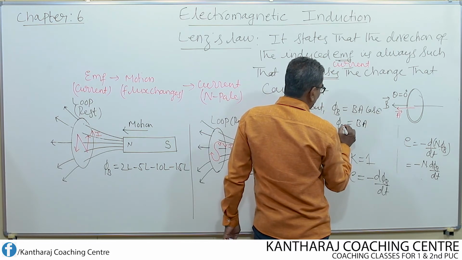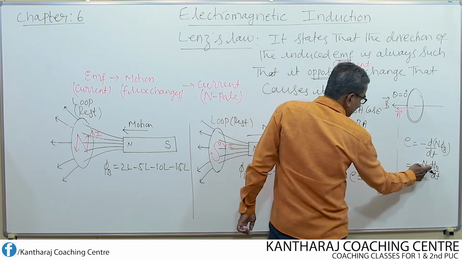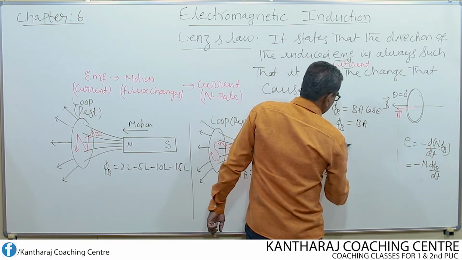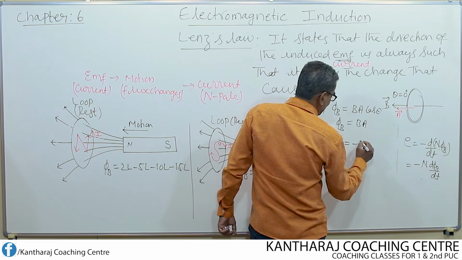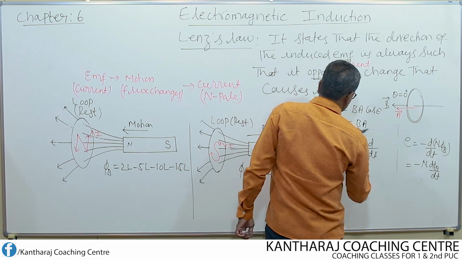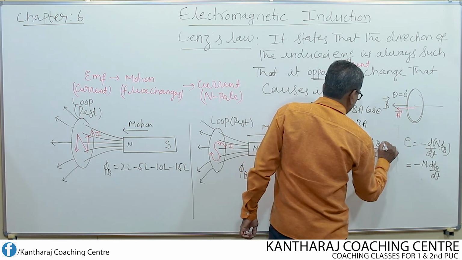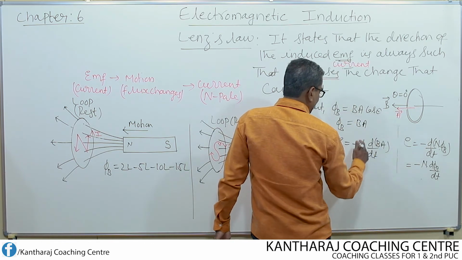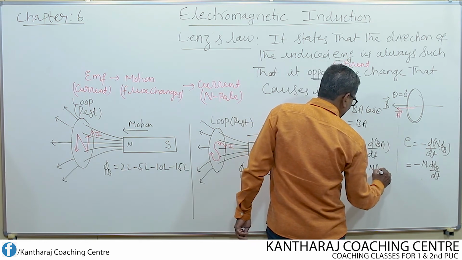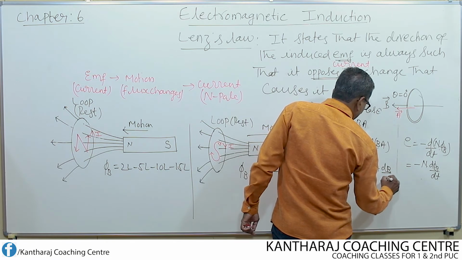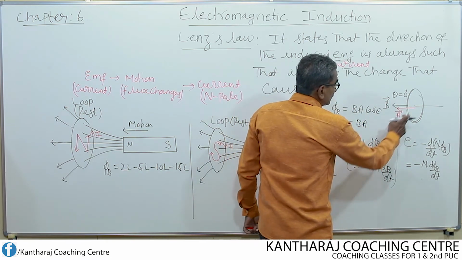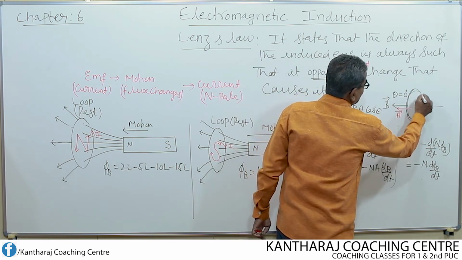So if I substitute phi B equal to B into A in this equation, finally E equal to minus N into d by dt of B into A. If I take out A, then E equals minus N into A into dB by dt.